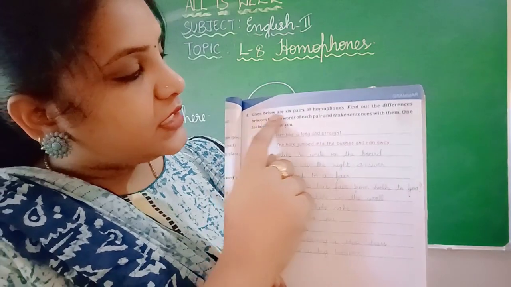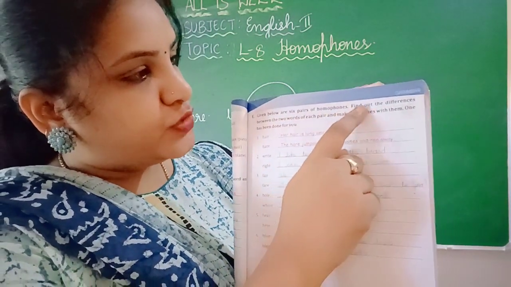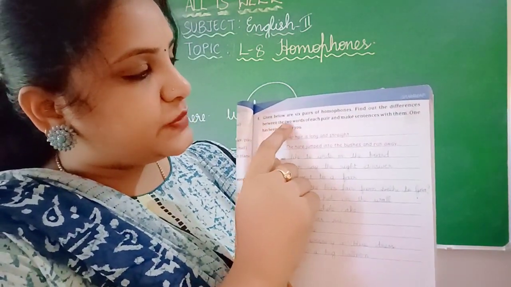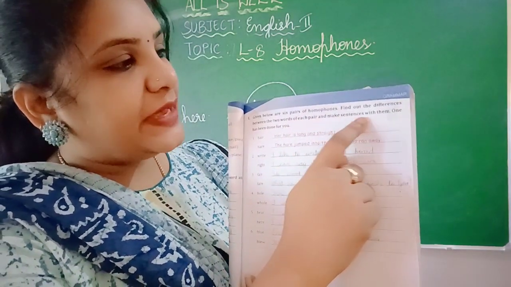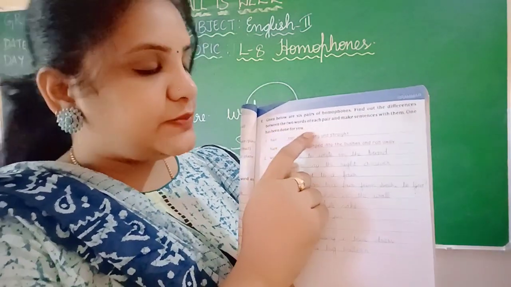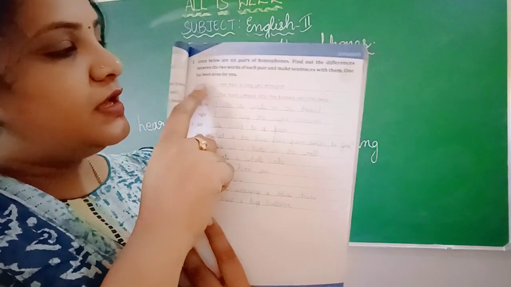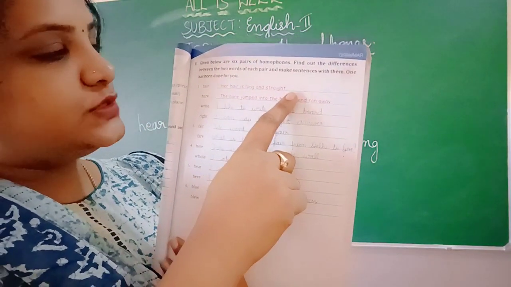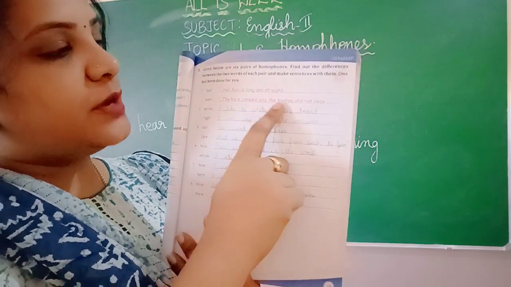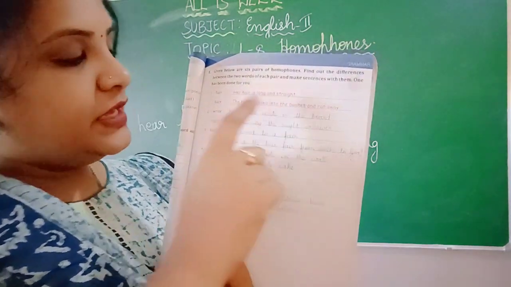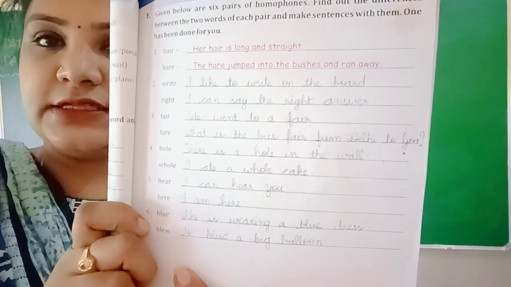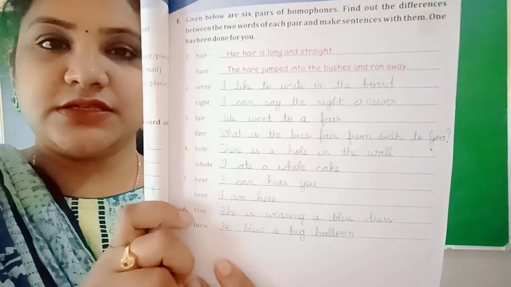Next. Given below are 6 pairs of homophones. Find out the difference between the 2 words of each pair and make sentences with them. One has been done for you. So, make your own sentences. Hair. Her hair is long and straight. Hare. The hare jumped into the bushes and ran away. In the same way, you can write your own sentences, or you can write the same sentences that I have written.